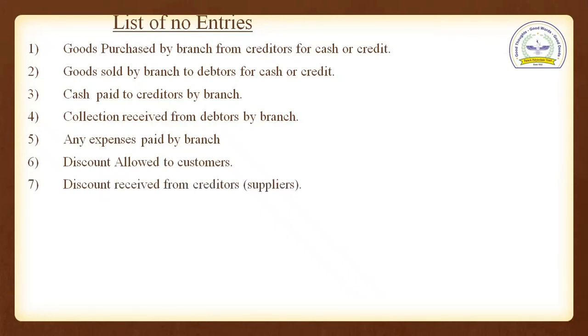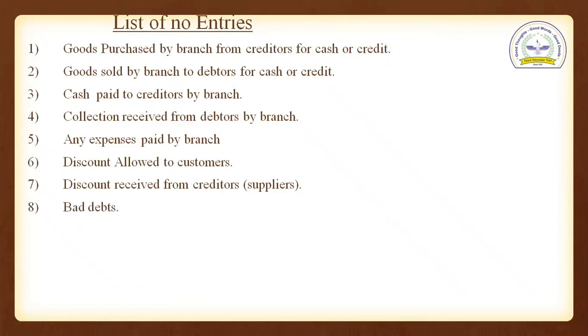Point 7, discount received from creditors, suppliers. If we are receiving any discount from creditors, then also we are not going to write it in the books of head office. Only those transactions we are going to record which are between the head office and branch. If head office and branch are involved, then only we are going to write in the books of head office.